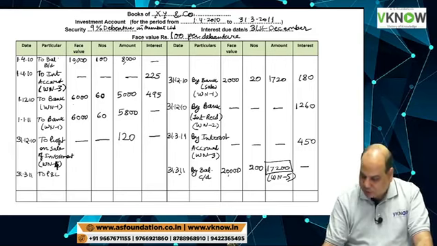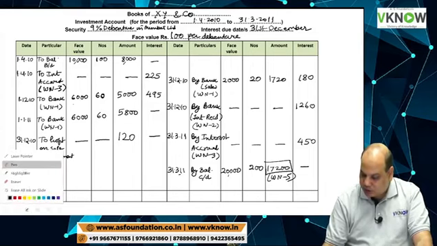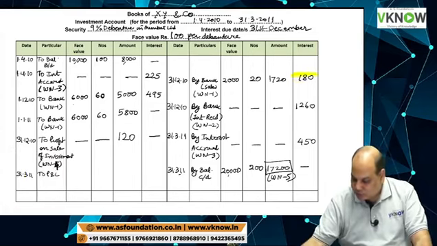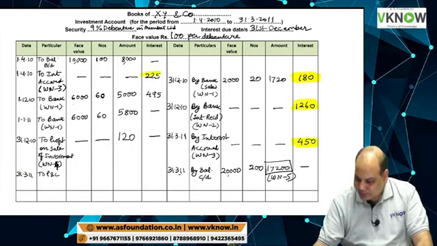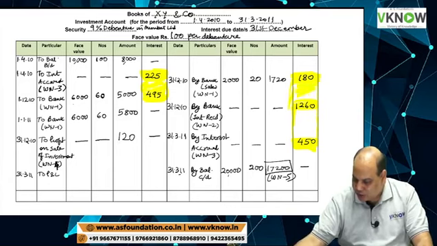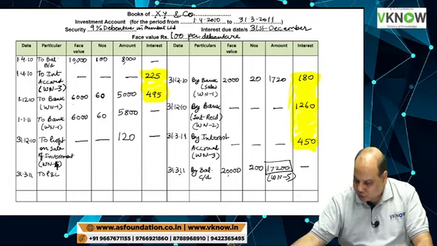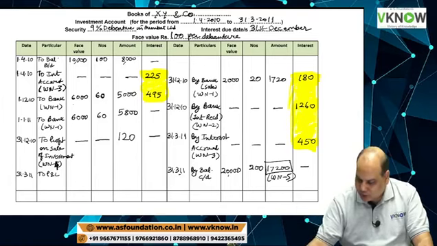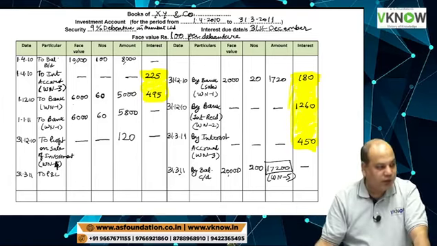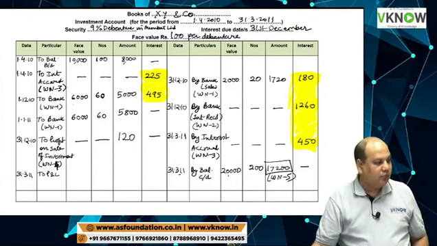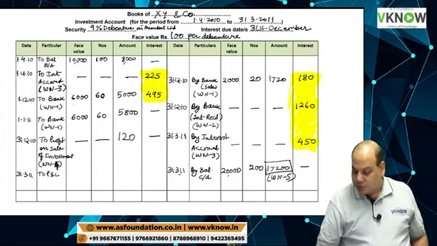Now on the debit side write down to P&L account, 31st March 11. The balance in interest account, this interest account balance, we will transfer to P&L account. So who will tell me how much interest will be transferred to P&L account? Take this highlighted figure, credit side total minus debit side interest. That is the net interest income transferred to P&L account.